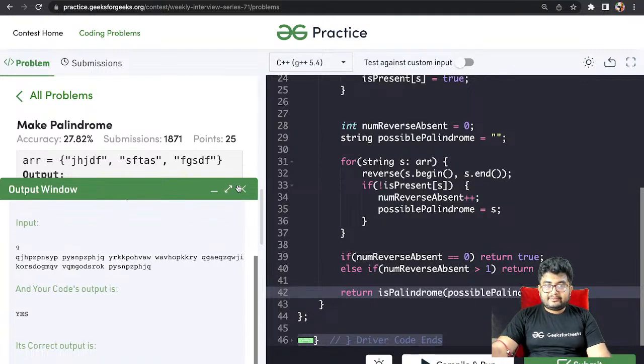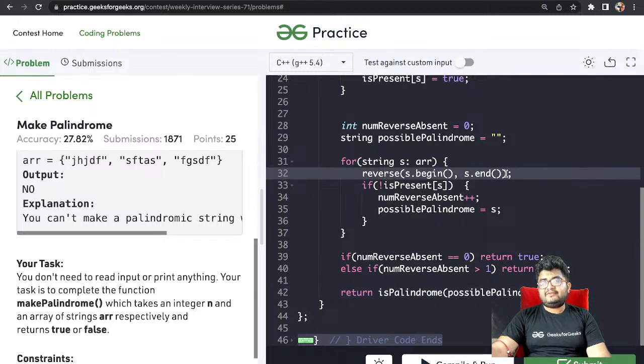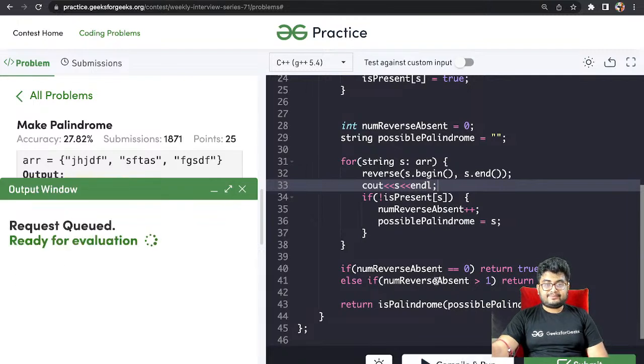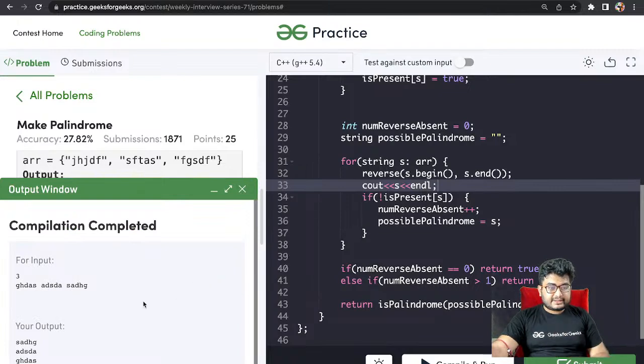I'm confused about one thing. Does reverse work in place? Let's actually do a cout to see if it does in place or if it doesn't. Okay. Got it. So that should be it.